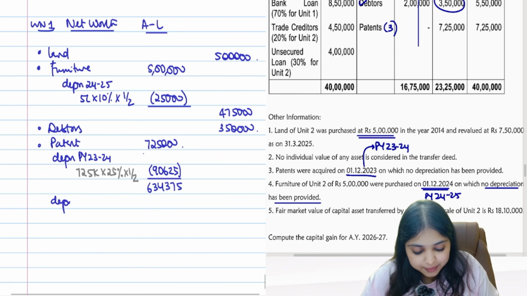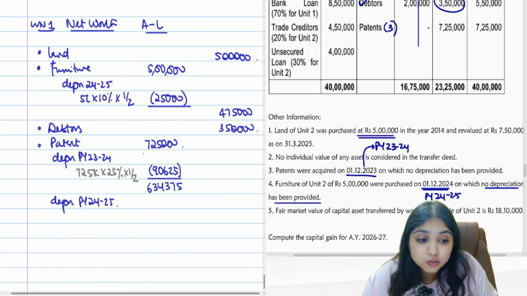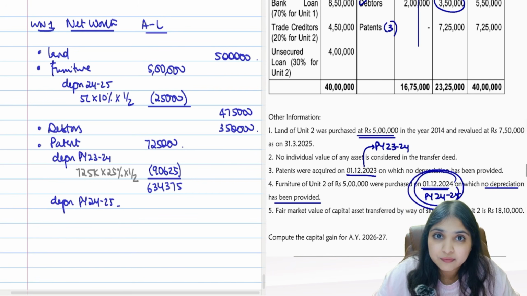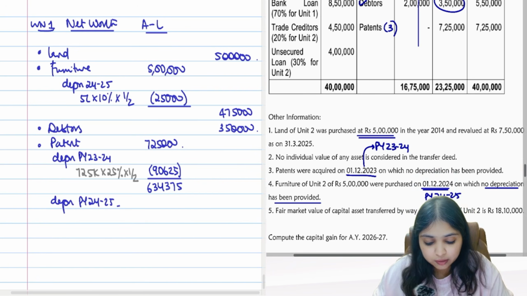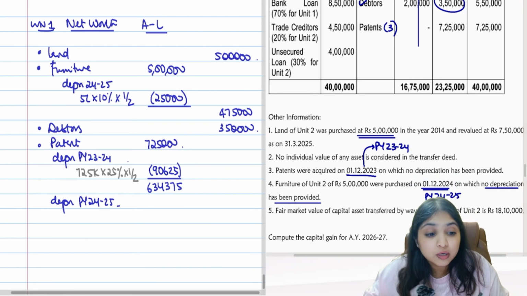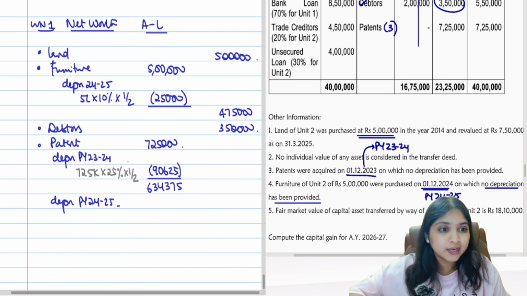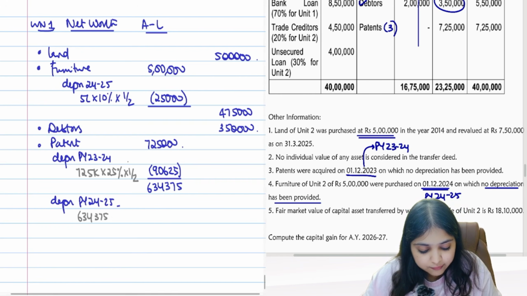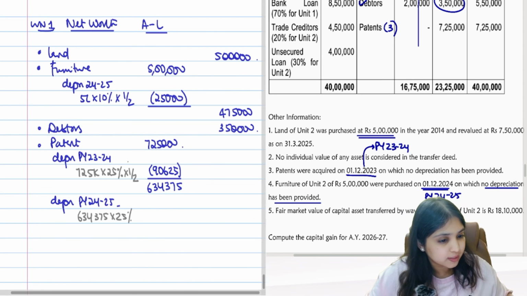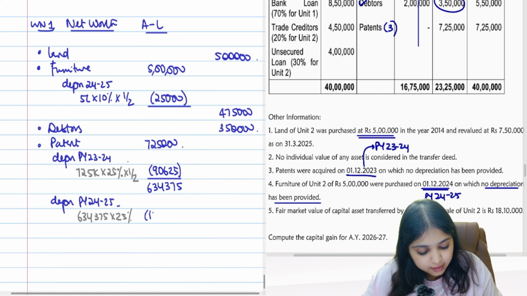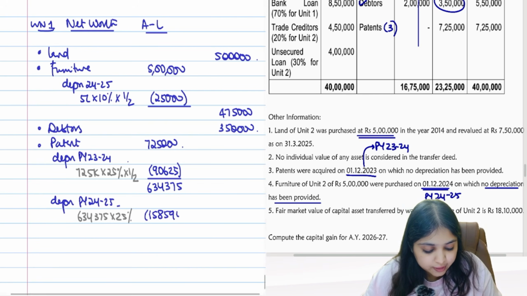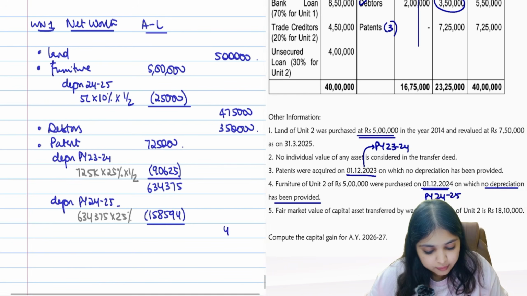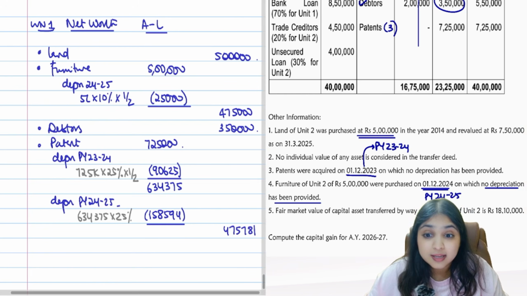Then you will calculate depreciation for 24-25 also. Ma'am, why did we not do 2 years depreciation here? Because furniture we acquired in 24-25, guys. So only 24-25 depreciation was required. But patent is 23-24. So here I'll have to do 23-24 depreciation also, 24-25 depreciation also. So 24-25 on WDV basis, guys. So 6,34,375 into 25%. How much will that be? That is 1,58,594. So what's your net number? 4,75,781.